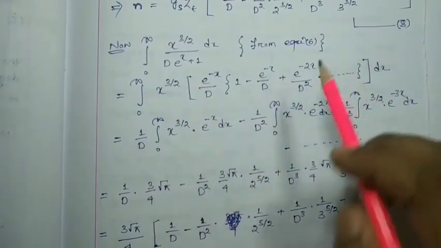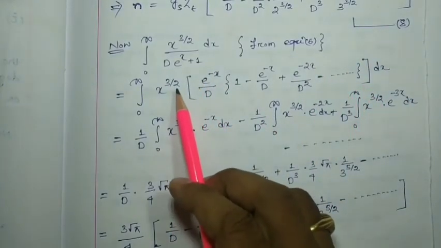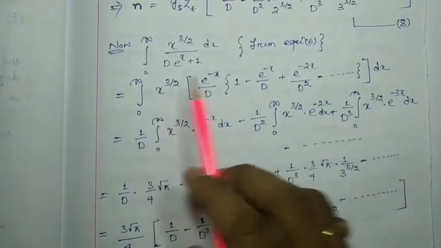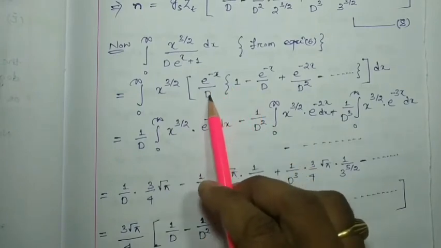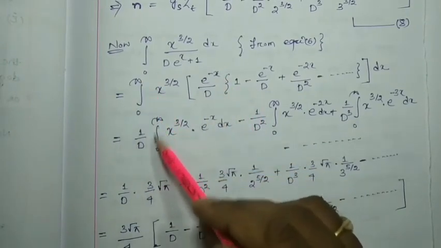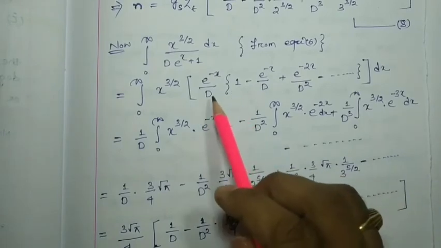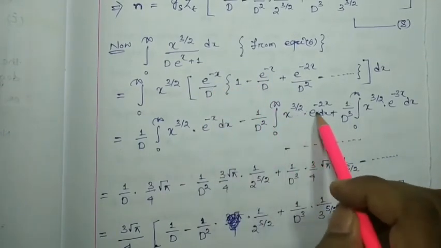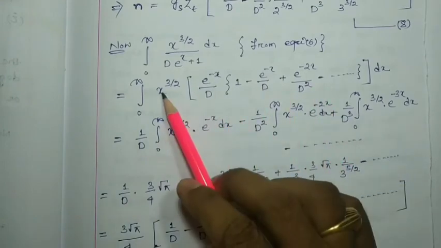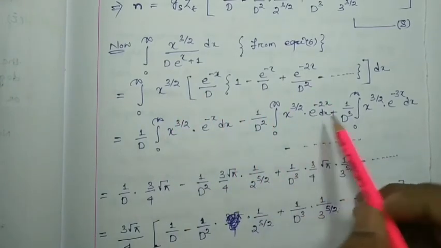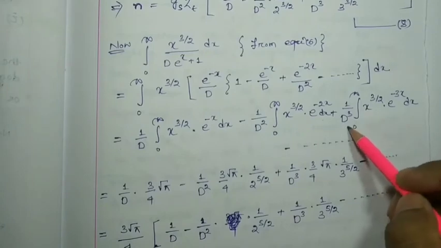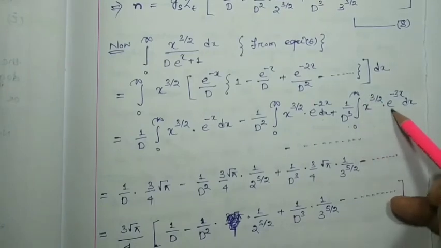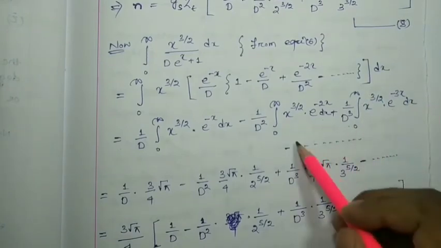So term by term, if I multiply, this will be x to the power 3 by 2 e to the minus x by d, first integration 0 to infinity, then minus 1 by d square e to the minus 2x, x to the 3 by 2 into dx. Then the third term will be 1 by d cube, 0 to infinity, x to the 3 by 2 into e to the minus 3x dx and so on, right?